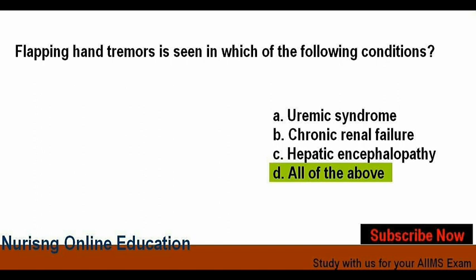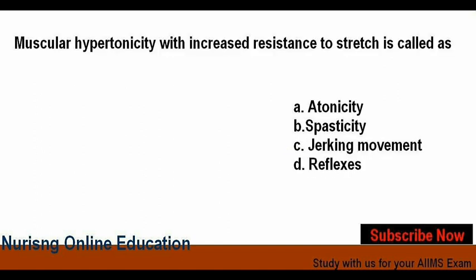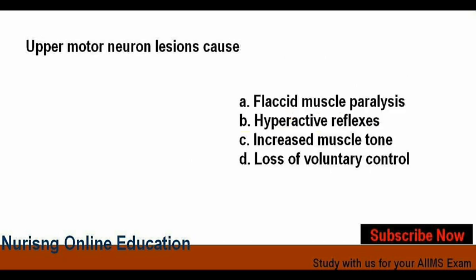Muscular hypertonicity with increased resistance to stretch is called as options are option A atonicity, option B spasticity, option C jerking movement, option D reflexes. And the answer is option B, that is spasticity.